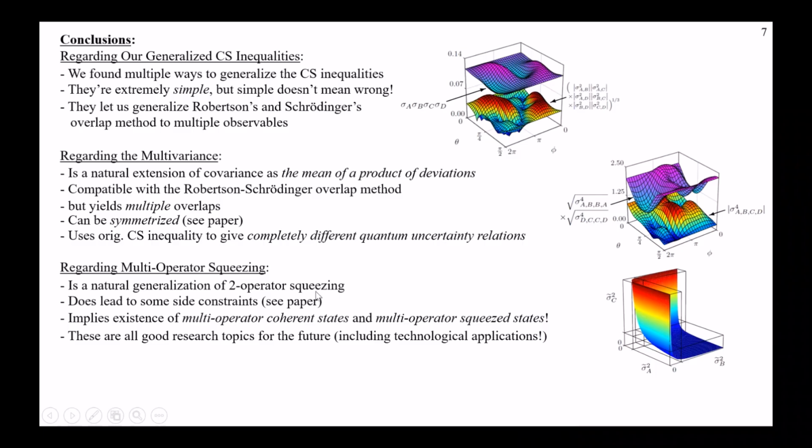If we find these new types of coherent states, it's hard to imagine that they wouldn't also have lots of interesting applications. And then squeezing, we already have applications for that for improving measurement precision, okay? Using these exotic quantum states can give us some new capabilities that we wouldn't normally have. So it's also kind of likely that we would get something very similar for multi-operator squeezing.